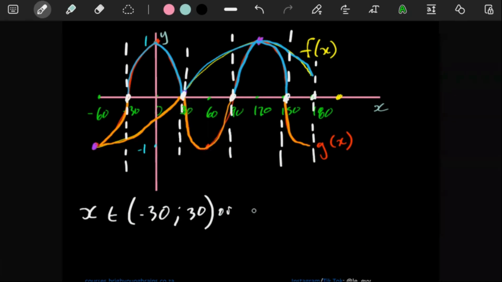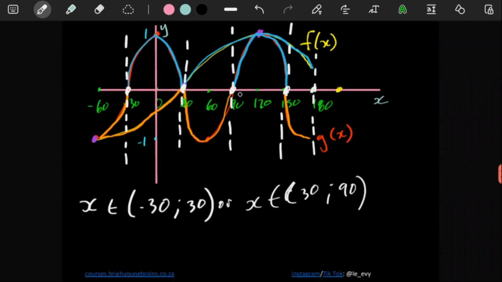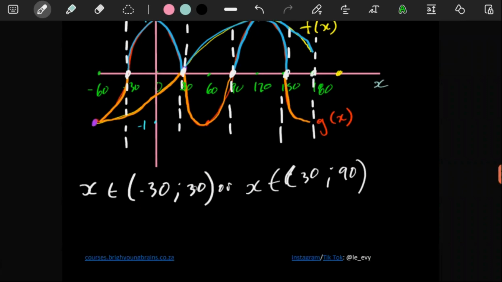This portion here also qualifies, because you see these are all positive y values for one graph, and these are negative y values for the other one. So for our other answer, we have to say x is an element of 30 until 90. Also round brackets, because here there's a y value of 0, and there's a y value of 0. And this part does not qualify because they both have positive y values. And then from 150 to 180, that part qualifies. So here x is an element of 150 until 180.